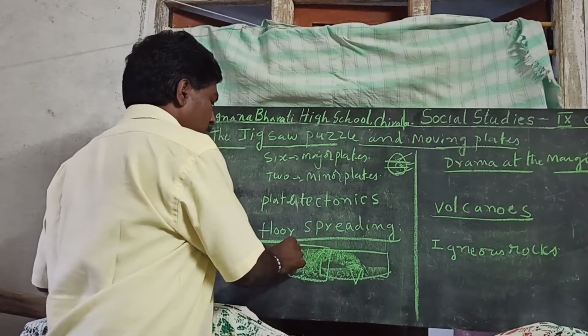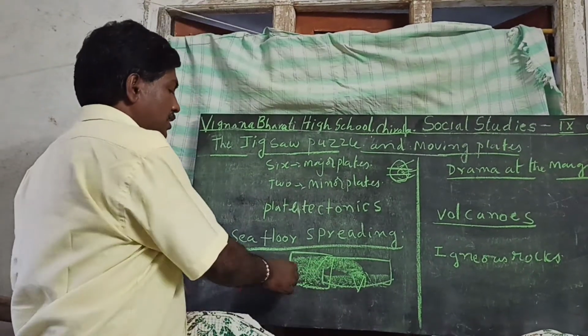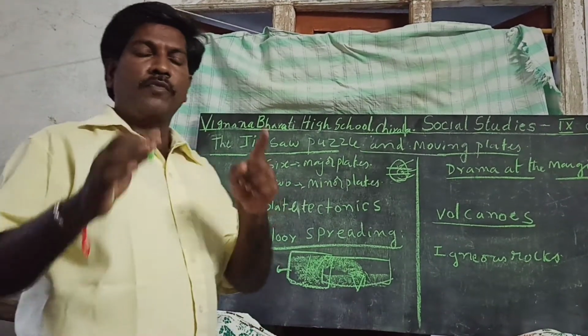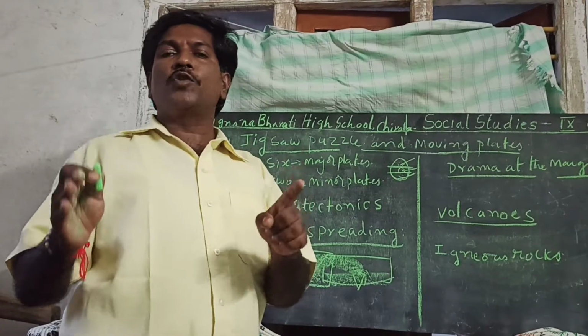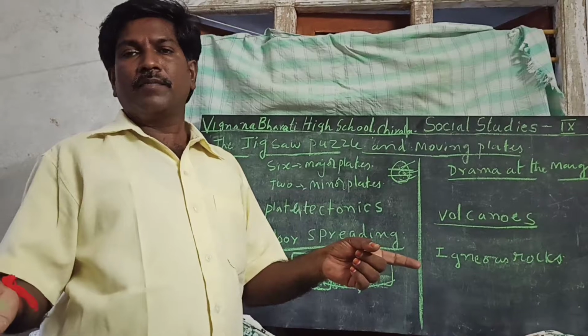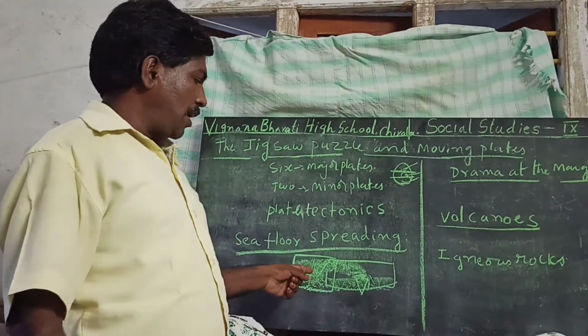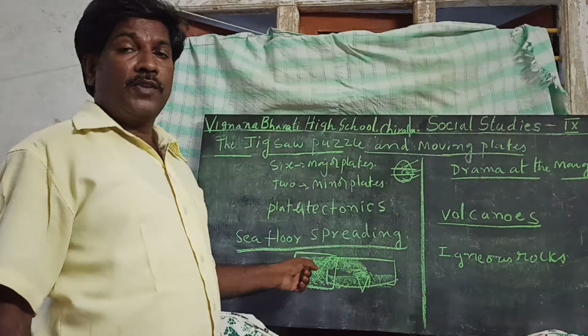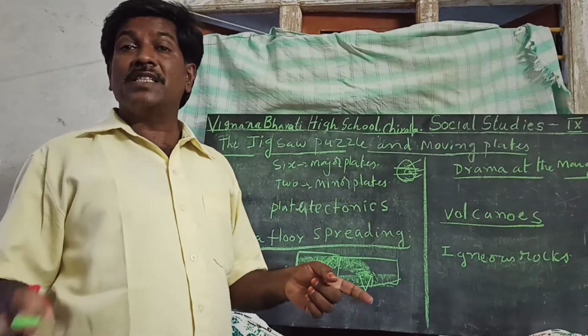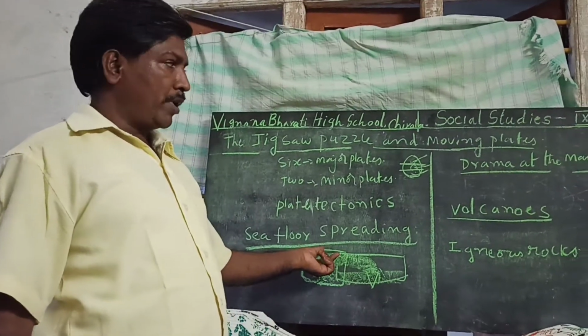Sometimes this is known as sea floor spreading. So, sea floor spreading means that due to volcanoes blasting, the coastline is expanding. Generally, it happens where there are a lot of volcanoes in the sea or ocean. This is a particular topic.